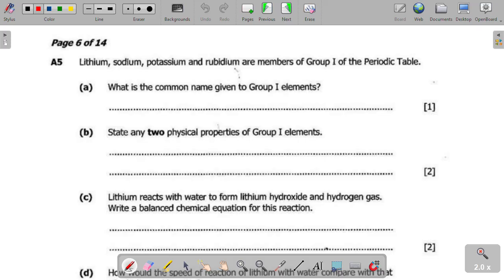The common name is alkali metals. So group 1 elements are called alkali metals.